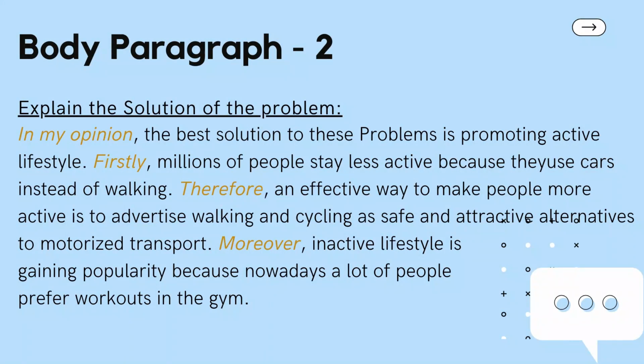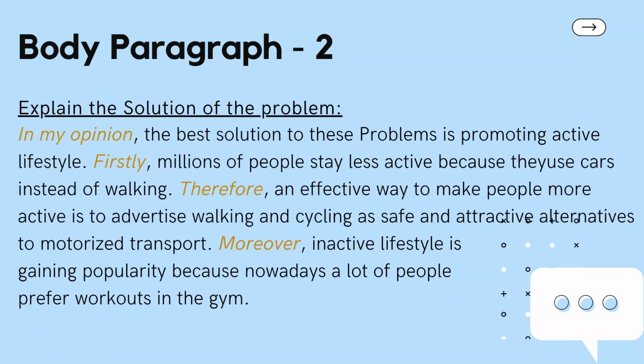Firstly, millions of people stay less active because they use cars instead of walking. Therefore, an effective way to make people more active is to advertise walking and cycling as safe and attractive alternatives to motorized transport.